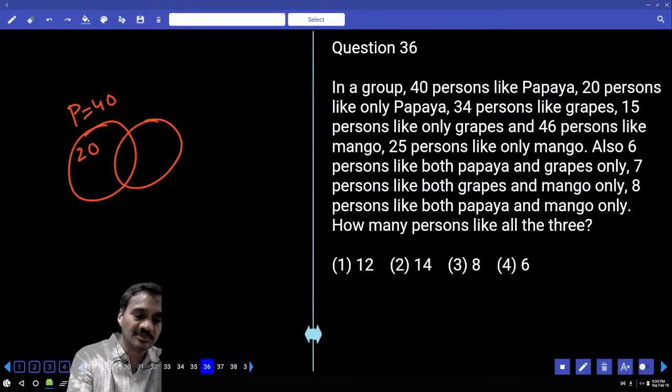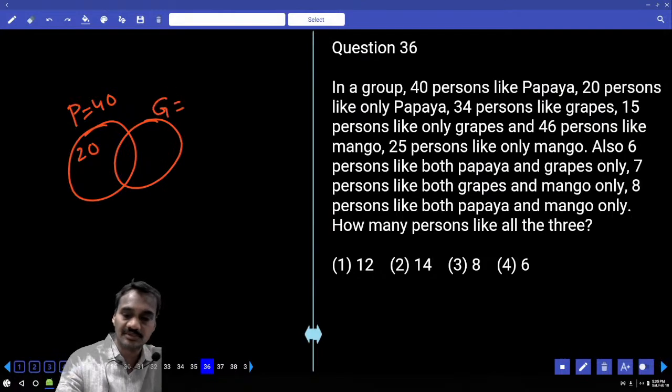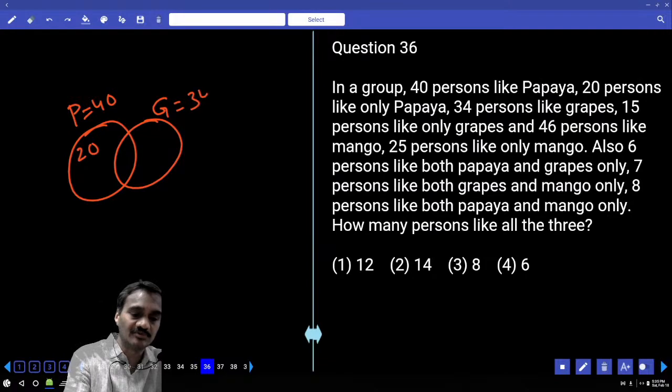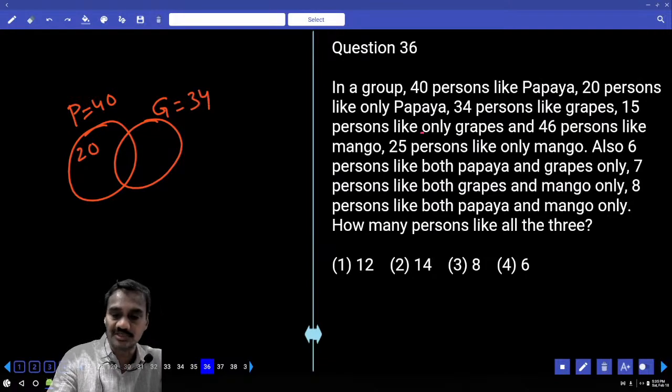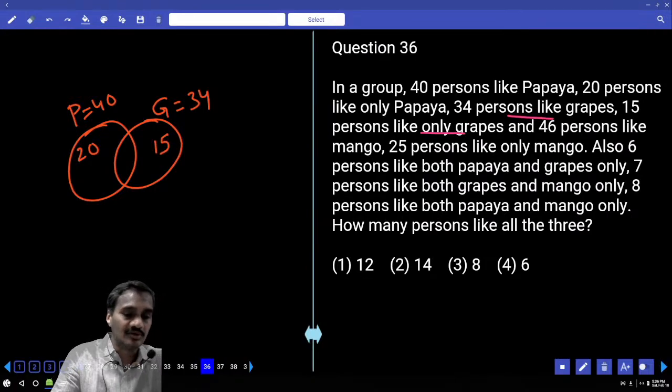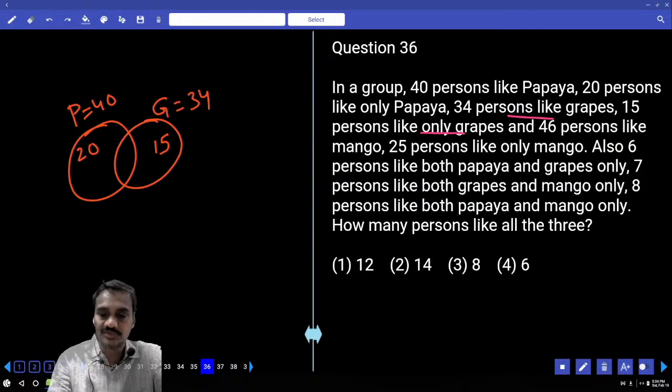Now papaya is one. The next is grapes. Now how many like grapes here? 34 like grapes. Now here the word only is not given. Total grapes is 34. And 15 persons like only grapes. And only grapes, how many were there? 15. Now 15 like only grapes out of this 34.